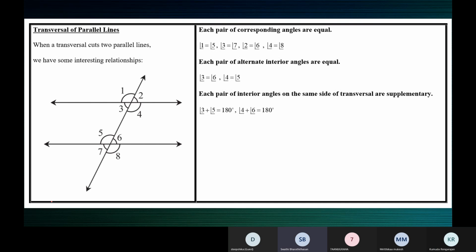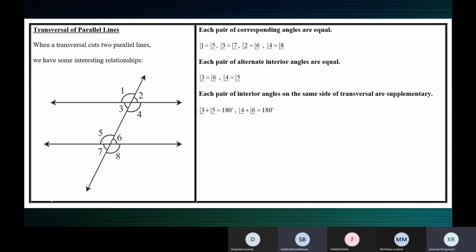Ma'am, shall I say? Yes, you tell me the pairs, Swati, in some order so that the others will be able to continue. Ma'am, angle 1 and angle 2, so angle 1 plus angle 2 is equal to 180. Correct, Swati? Yes, ma'am. Next. Angle 2 plus angle 4 is equal to 180. Very good. Next. Angle 4 plus angle 3 is equal to 180. Very good. Continue.